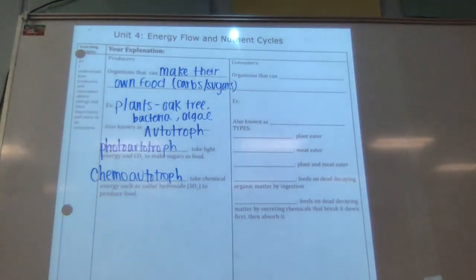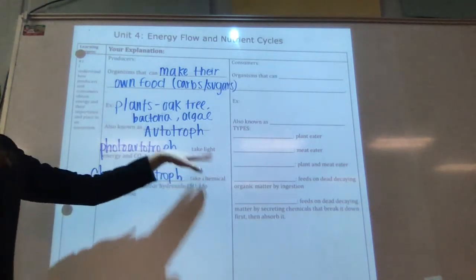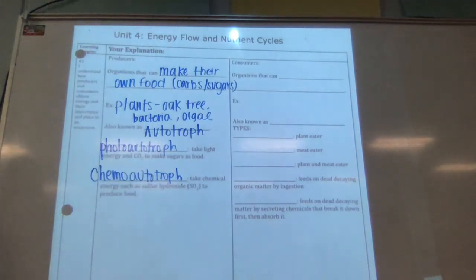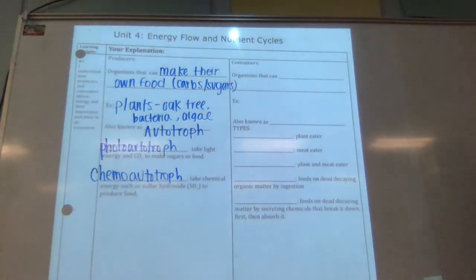Okay, so a chemoautotroph uses chemical energy instead of energy from the sun. Chemoautotrophs are things that are at the very bottom of a pond, and they're very, very small. It's really dark, so they can't get enough energy from light down there. So they have to use the chemicals from around them and convert it into energy to make food.